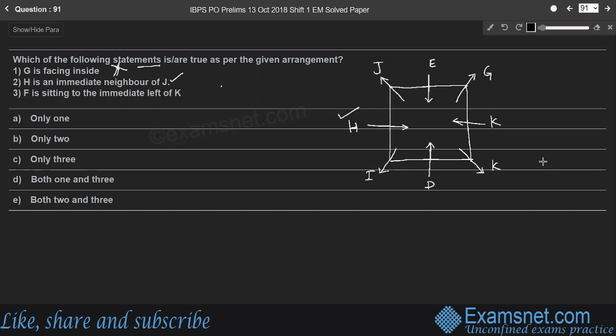Third one, F is sitting to the immediate left of K. As per the given arrangement, F is sitting here. This is not K. F is sitting to the immediate left of K, which is right. Right? Therefore, second and third statements are true. So here, look at the options. Both 2 and 3. Option E is the right answer.